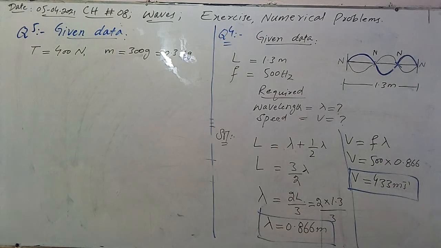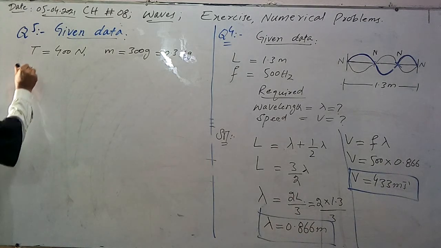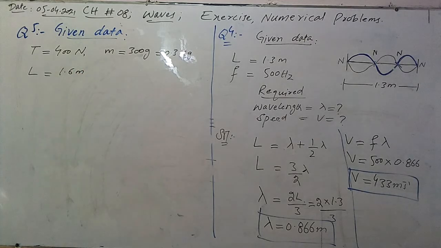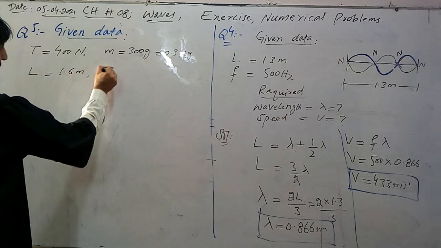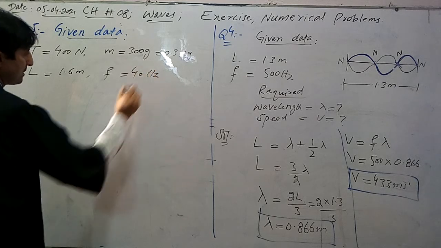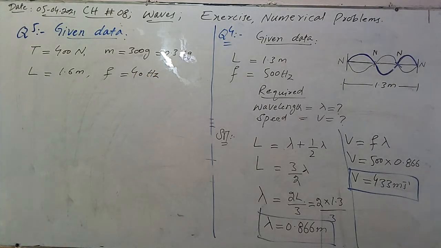Wire of length 1.6 meter. Length of the wire is also given, which is equal to 1.6 meter. Vibrate with a frequency of 40 hertz. Fourth thing, the frequency is also given, which is 40 hertz. What we have to calculate? What is the wavelength of the transverse wave?